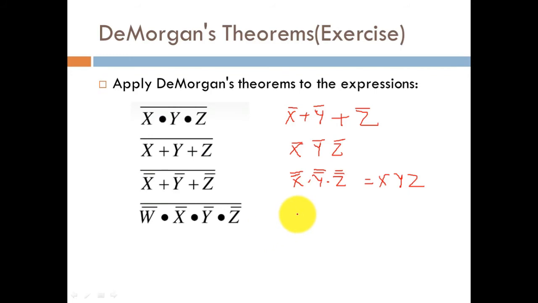In the similar manner, as we know, this AND operation will get converted into an OR operation, which is nothing but addition, and here also we have w bar, x bar, y bar and z bar.